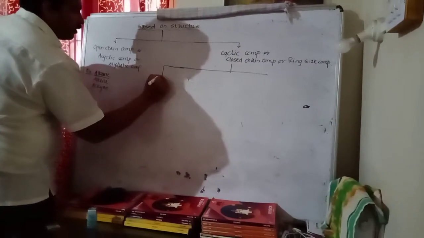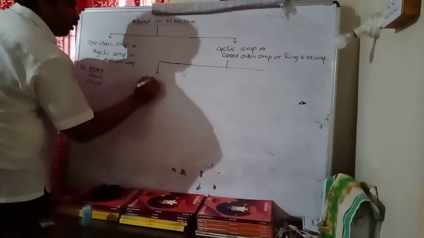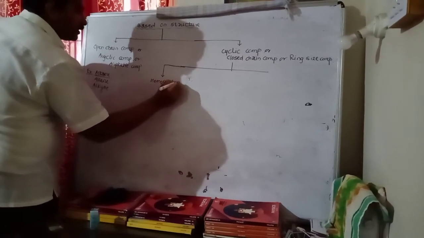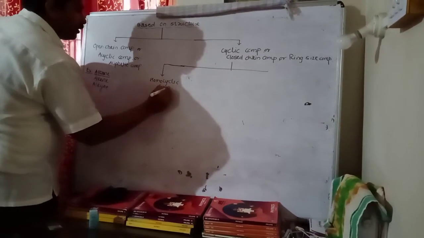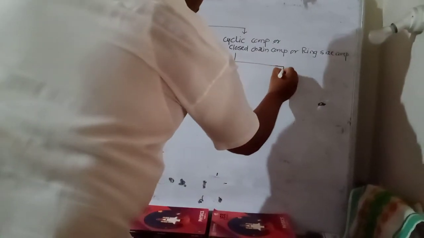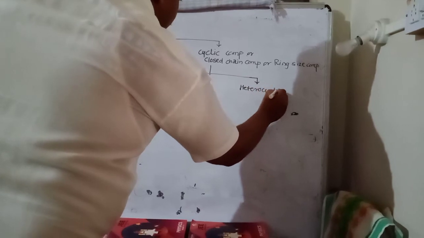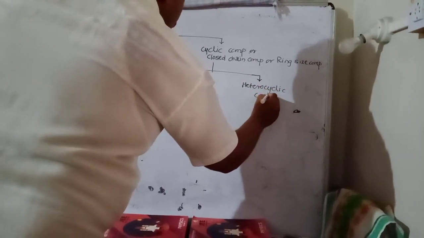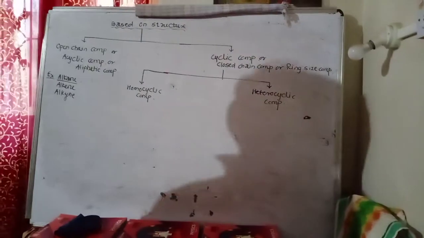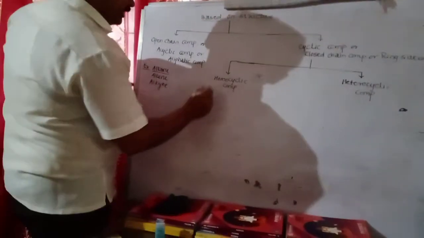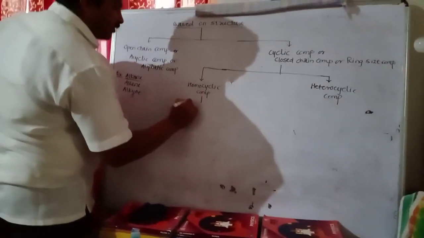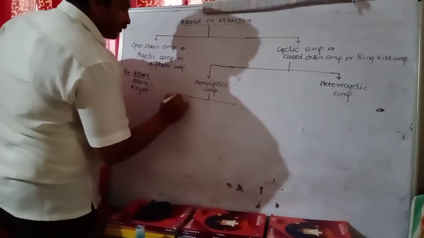First one is homocyclic compounds, and second one is heterocyclic compounds. Homocyclic compounds are classified into two types.